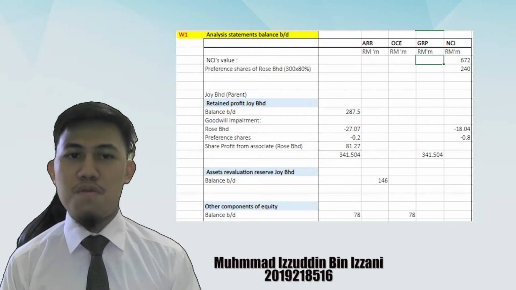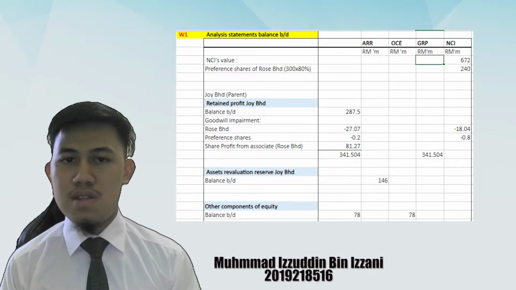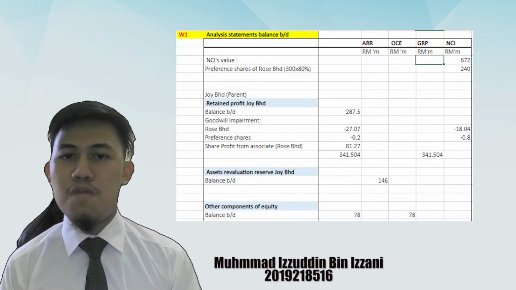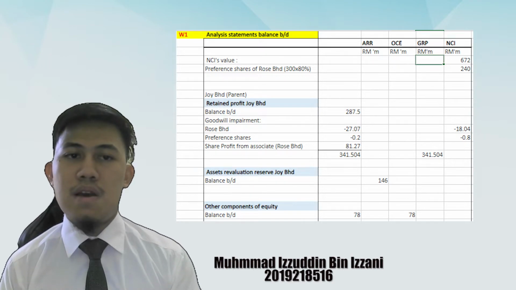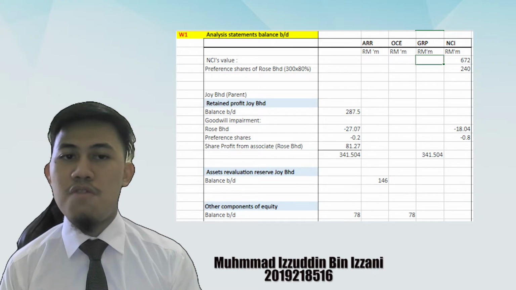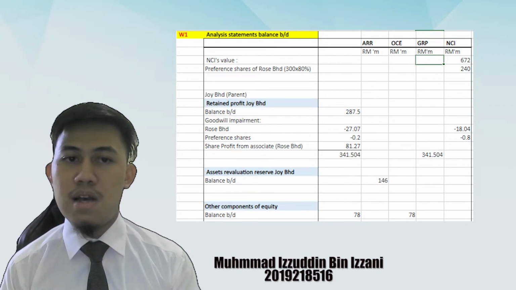From the calculation of goodwill, we got NCI value 672 million and 240 million. The retained profit Joy Berhad, opening balance 287.5 million minus impairment of goodwill 27.07 for parent and NCI 18.04 million. Preference share is minus 0.2 million for parent and 0.8 million for NCI. Share of profit from associate 81.27 million for parent only and the total of parent